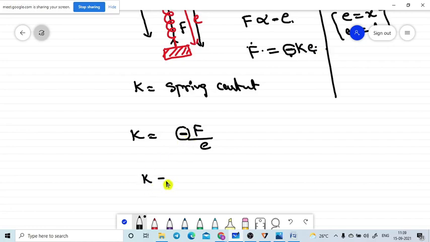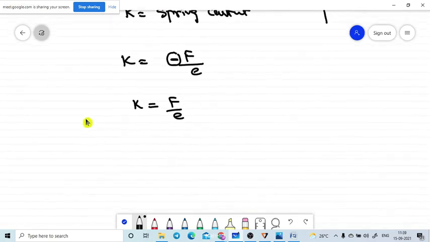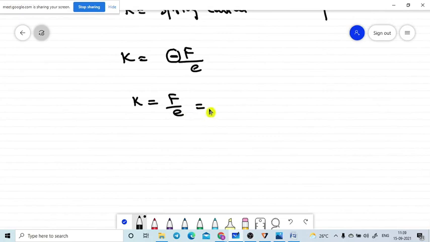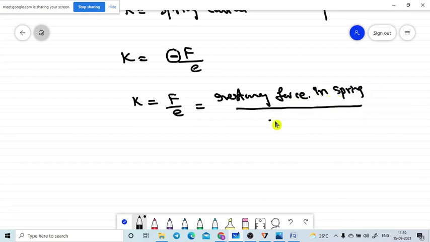Then can I write like this? K is equal to F by e. This is the formula for the spring constant. Here F is the restoring force in the spring, divided by X, the extension in the spring. To define K, can I use e equal to 1 unit?